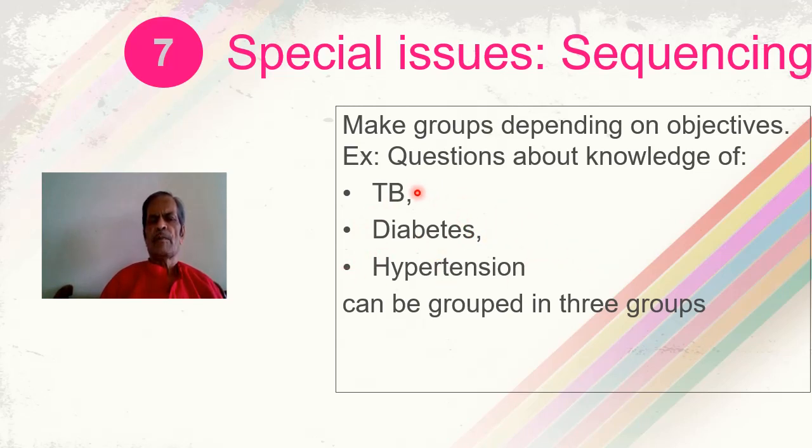You should not mix up the questions related to tuberculosis with diabetes and hypertension. The sequencing will be done only after the grouping is done. So make the groups of the questions first and then make the sequencing within the groups.